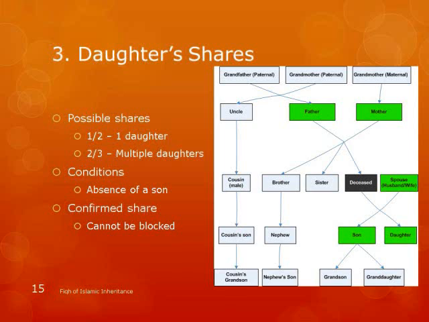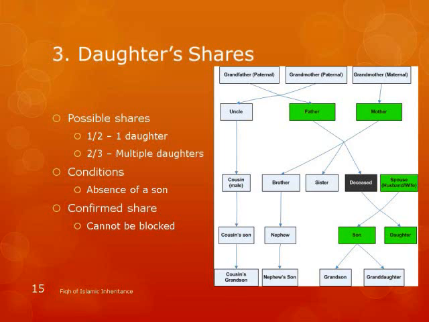And who is closer to the deceased, the cousin or the uncle? Uncle is closer. If you see, just follow the links here. 1, 2, 3, 4, right? But 1, 2, 3. Uncle is lesser, right? So uncle is closer. So can a cousin block uncle, or can uncle block a cousin? Uncle will block. So if uncle is alive, cousin will get nothing, and cousin's son, no chance, of course. So that's something that we need to remember. Who blocks who?